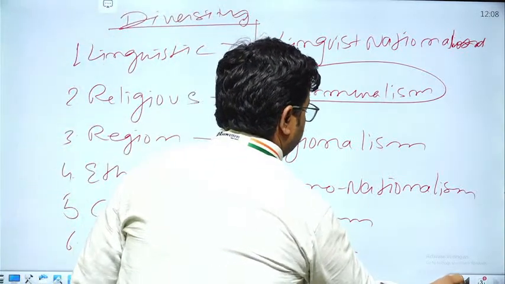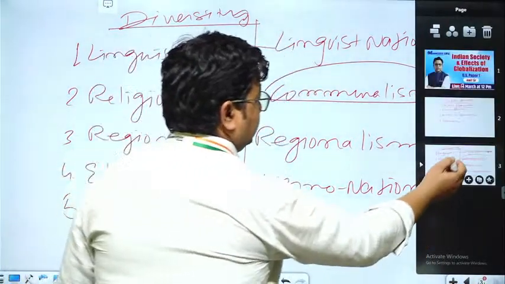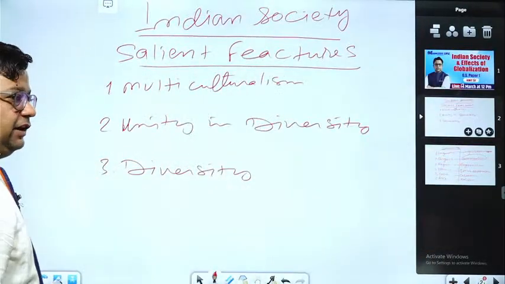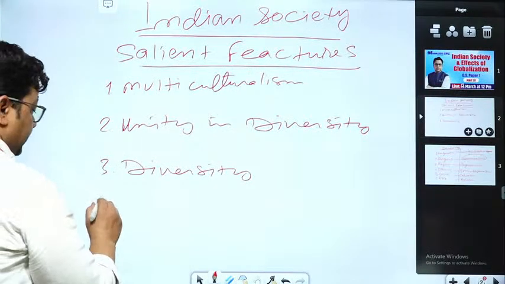So third we have seen, the third salient feature is diversity, and the next will be patriarchy.